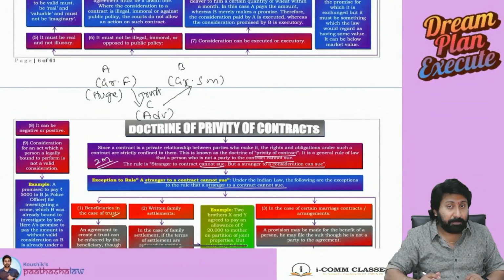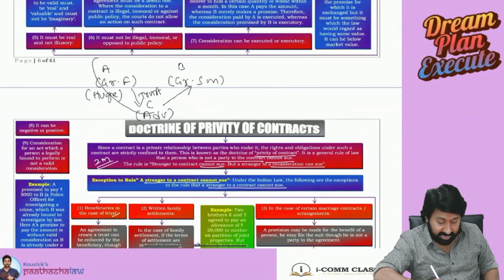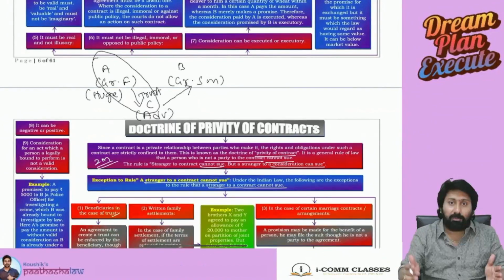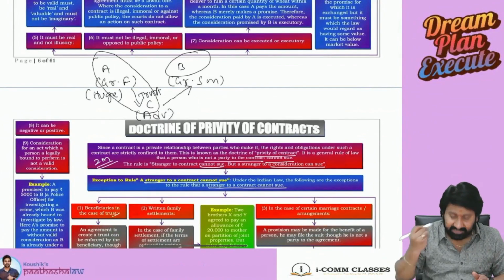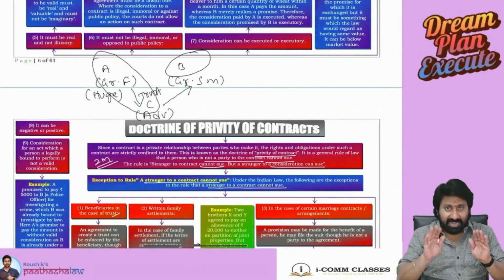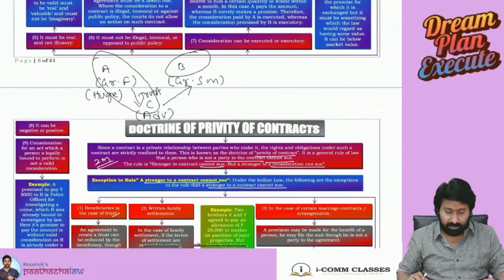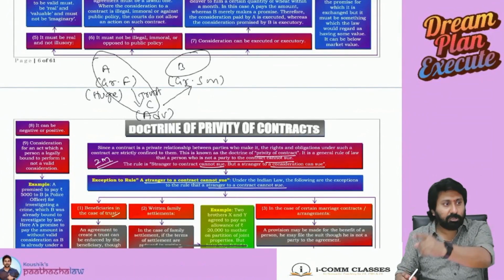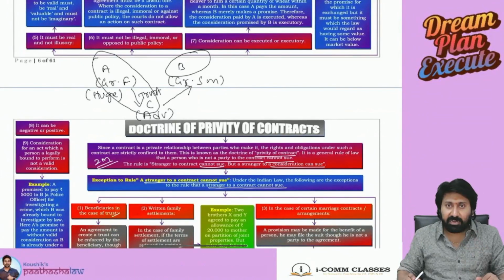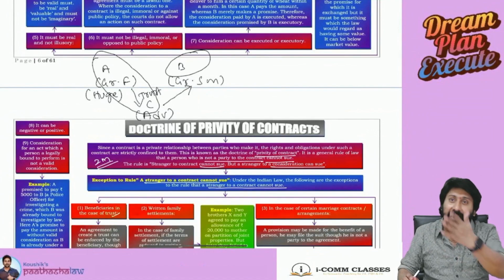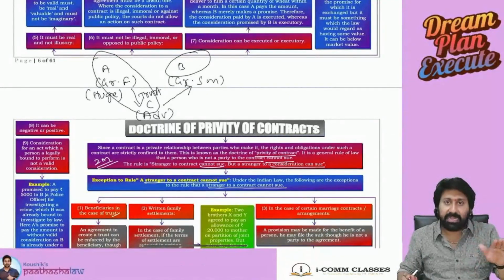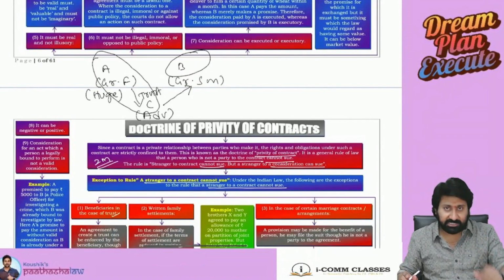Contract is entered into between whom and whom? A and C. Who doesn't know about it? B is a stranger to this. The contract is entered into between A and C. A said, C, I am giving you house property. From this rent will come. Use it for the benefit of my grandchild on my demise. Like that, he wrote a trust.